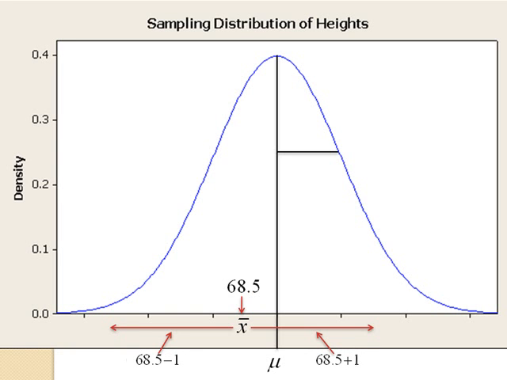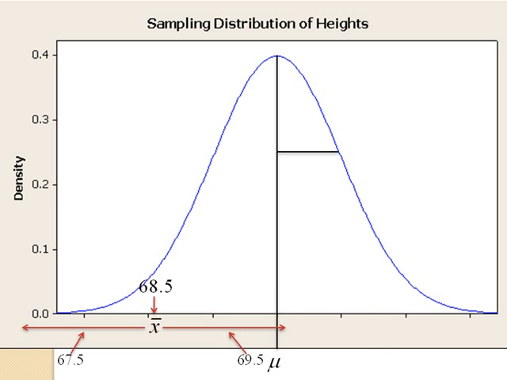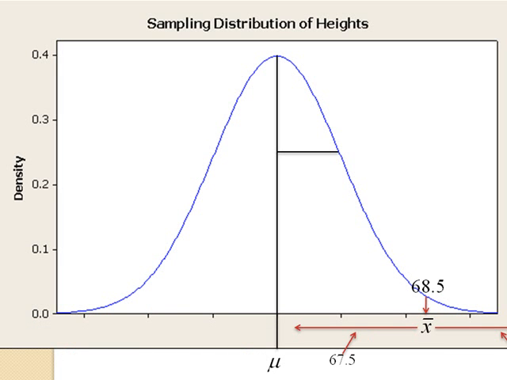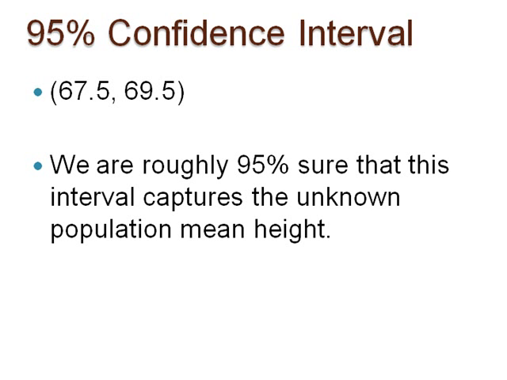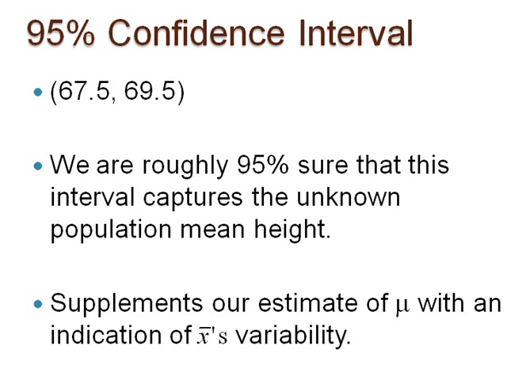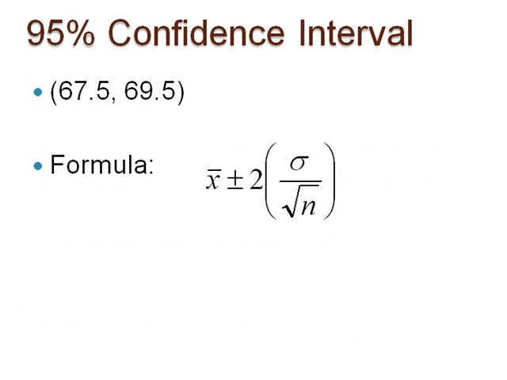So we can construct an interval 67.5 to 69.5 by adding and subtracting 1 to and from 68.5, and we will say that we are roughly 95% sure that this interval captures the unknown population mean height, mu. Remember, this interval could actually be here, or here, or here, or any other location. This interval we just constructed is called a confidence interval, and this interval supplements our estimate of mu with an indication of x-bar's variability. Here is the structure of the formula.